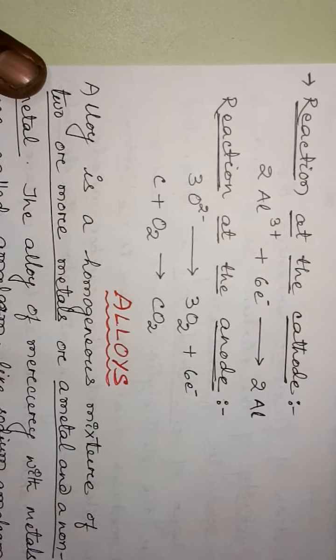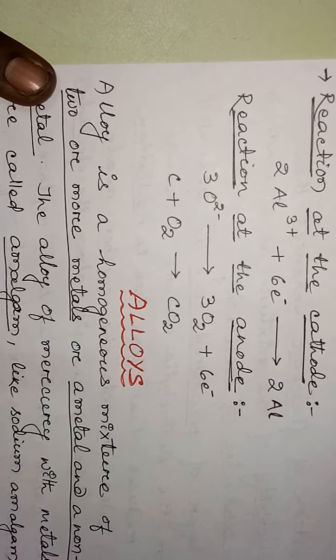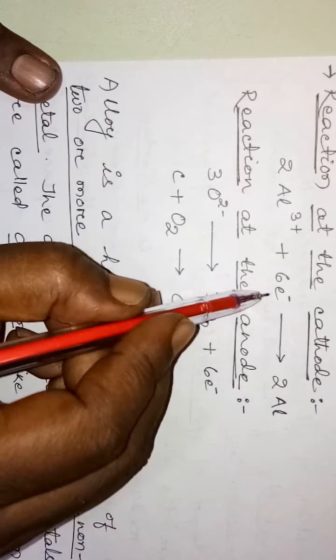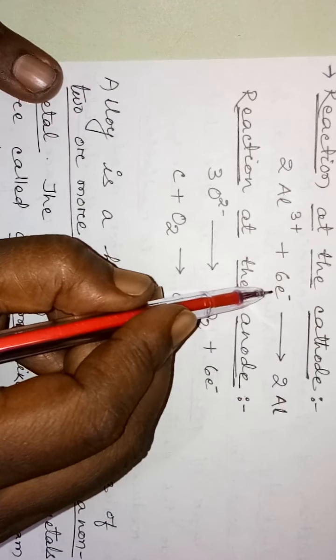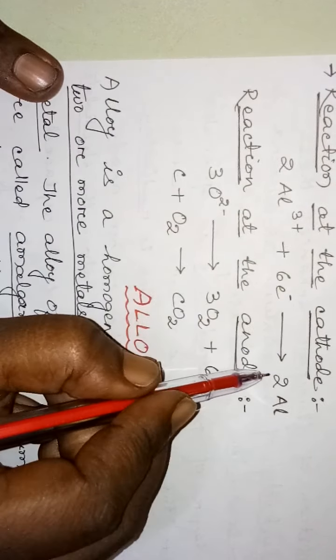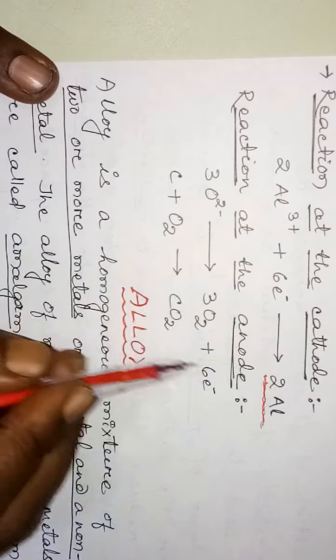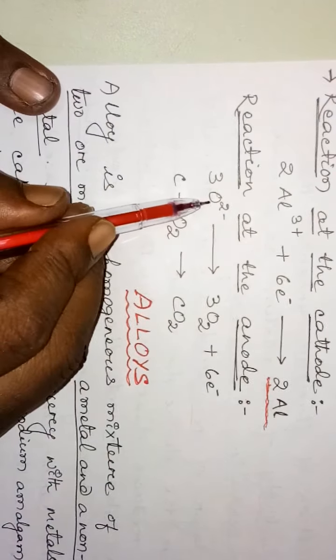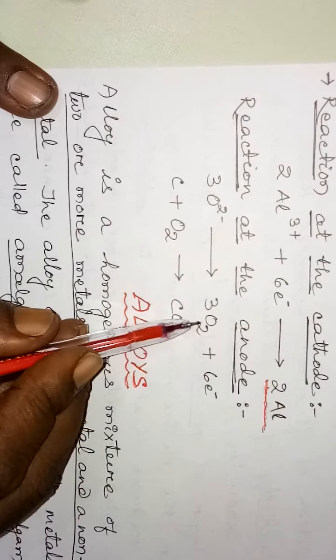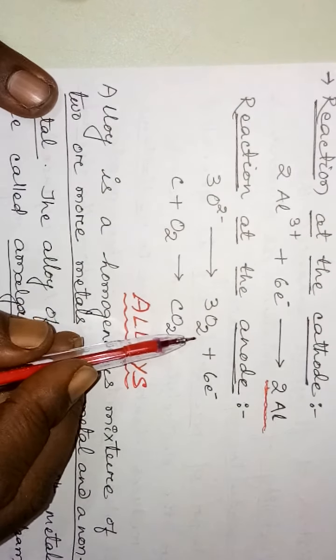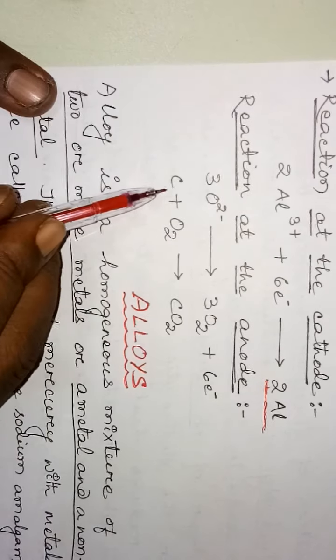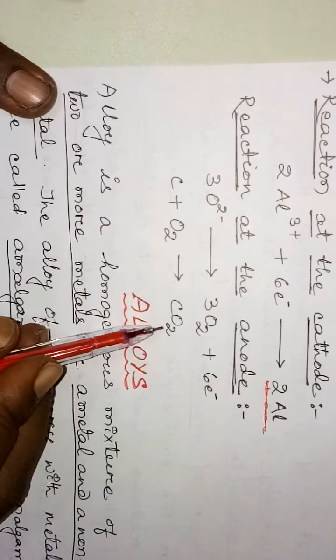Now the reaction at the cathode: when the aluminium ion reaches it, it gains electrons and changes to aluminium metal. The reaction at the anode: when the oxide ion reaches it, it loses electrons to form oxygen, which combines with the carbon anode to form carbon dioxide.